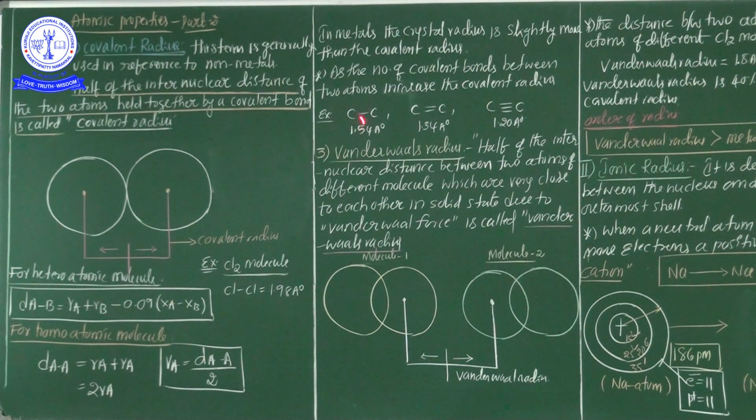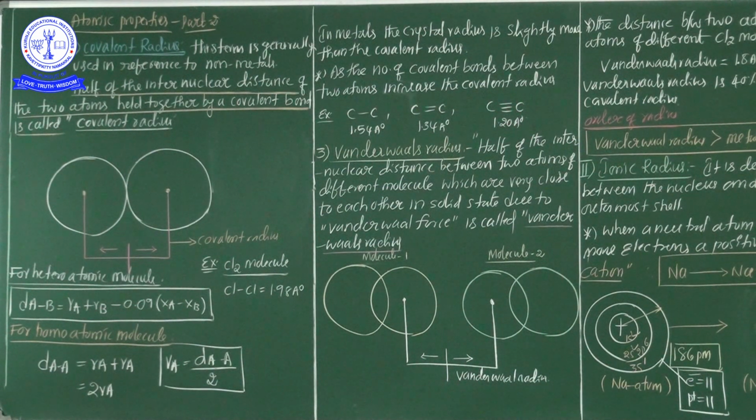In the first example only one single bond is there, so the overlapping between the orbitals is very low, but here there is more overlapping. If there is more overlapping between the two orbitals, the covalent radius decreases. Now here three bonds are there, which means the overlapping is very high. So the nuclear force is very high, which means automatically the radius decreases.